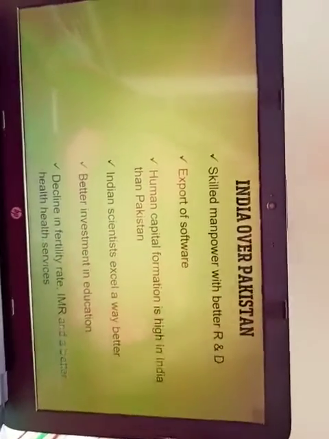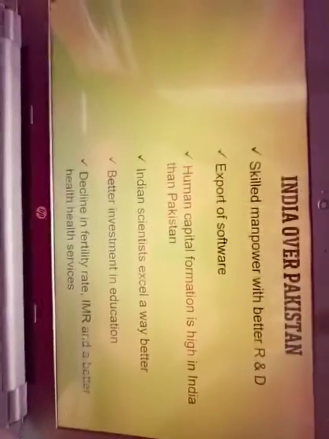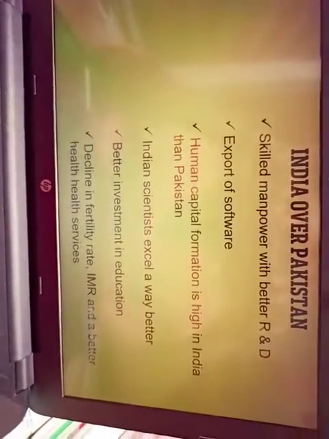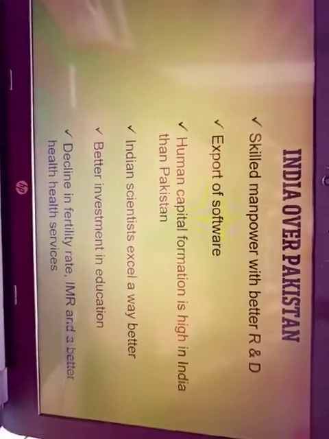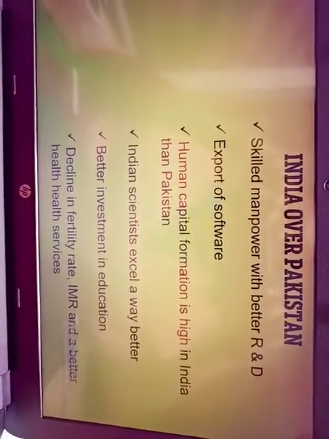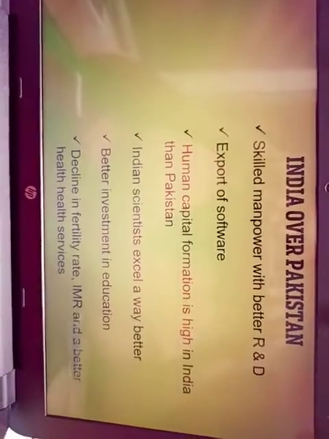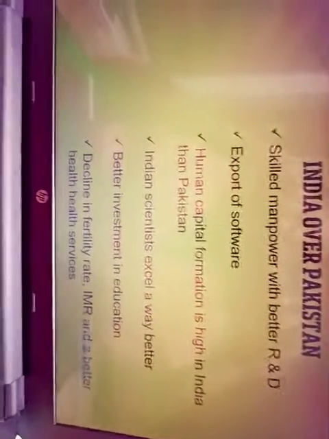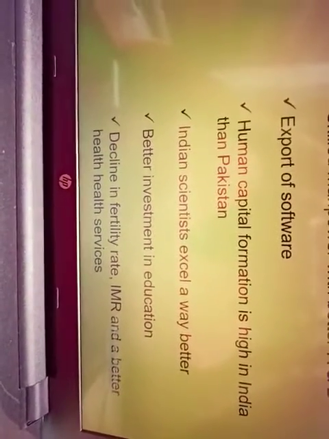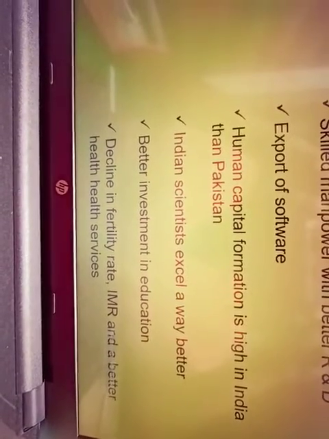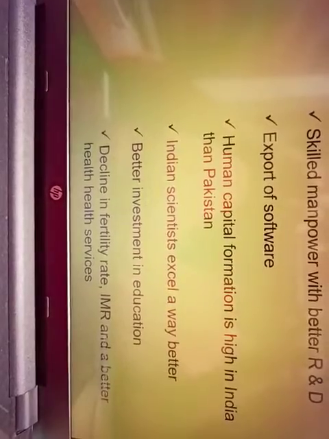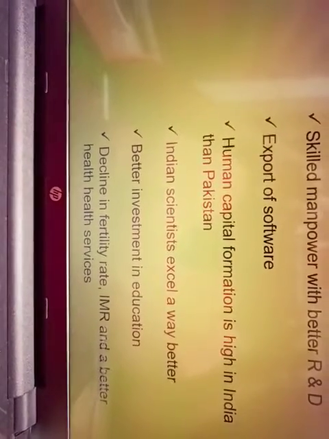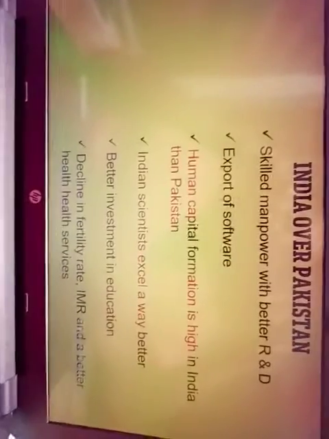So that is skilled manpower. First one is India. What is India over Pakistan? We have skilled manpower with better research and development. Then we export more software. Human capital formation is higher in India than Pakistan. Indian scientists excel, and there is better investment in education. We have a decline in fertility rate. Fertility rate means the number of children an average female can have. Then infant mortality rate and better healthcare services. So these are the things where we excel over Pakistan.